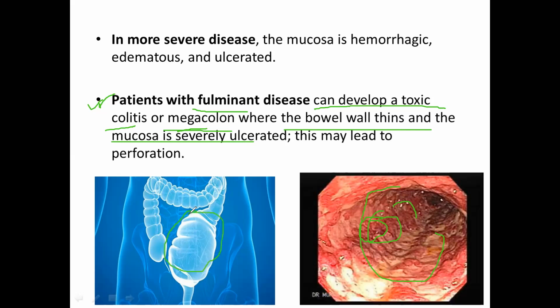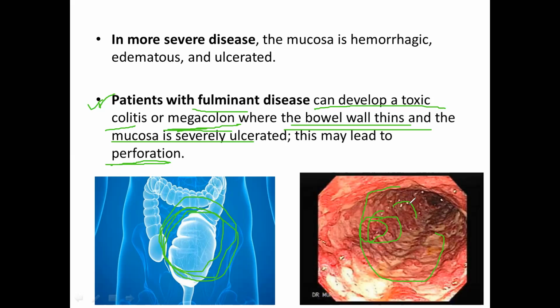So what is meant by megacolon, or you can say toxic colitis, is this condition. You will see the dilatation of the colon, so that is called megacolon. In this blue diagram, you can see that the colon is distended or enlarged. Then it is obvious that the bowel wall will become thin, and when it becomes thin, there are chances of perforation.